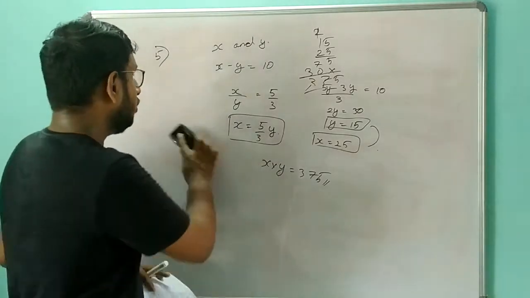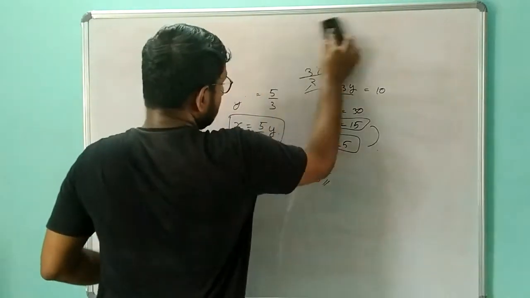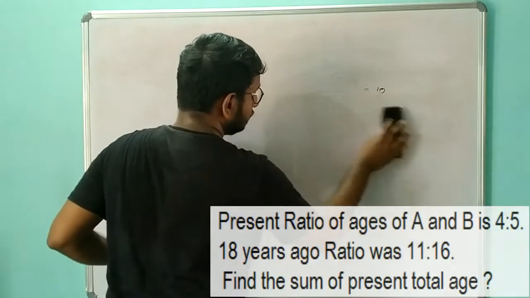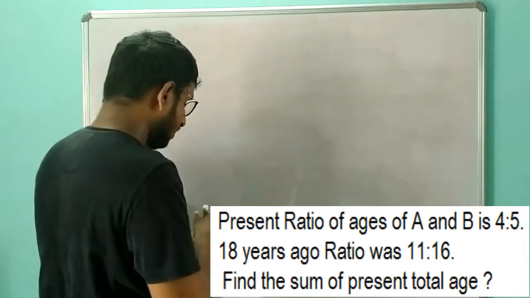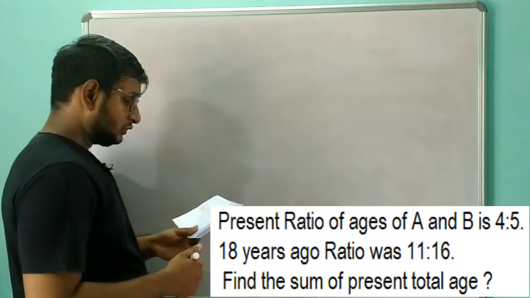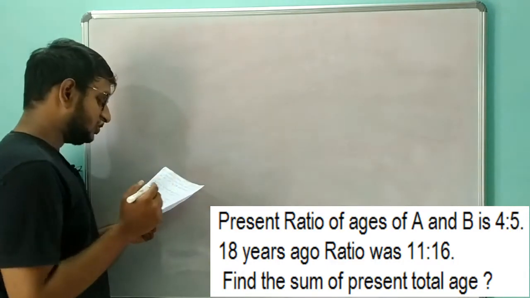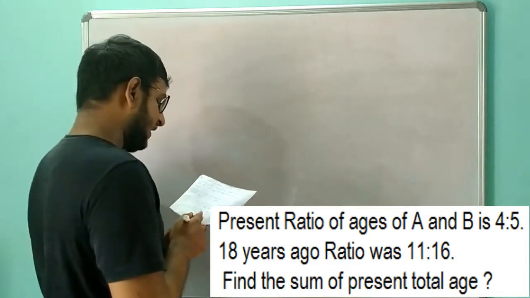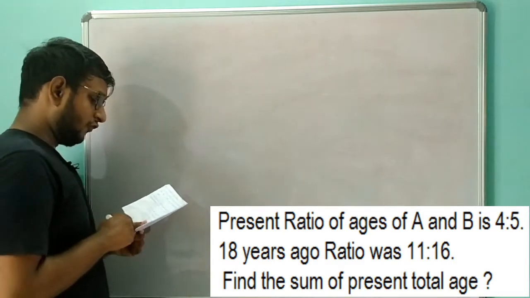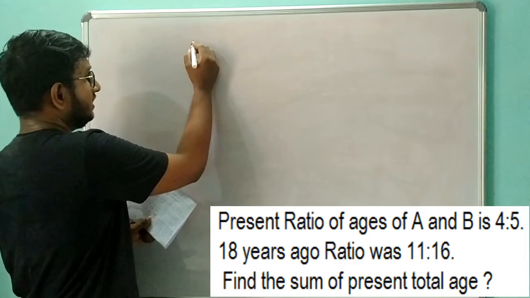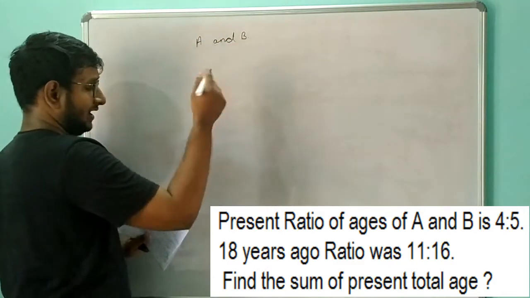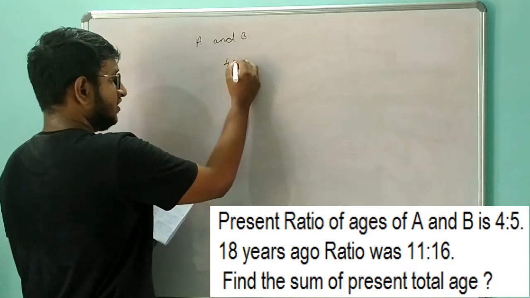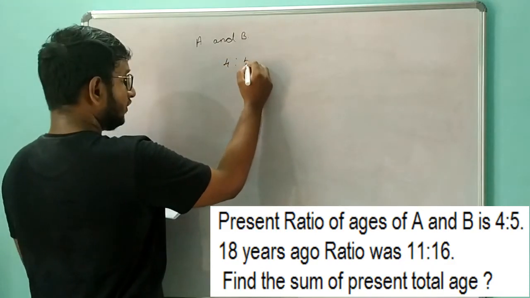Okay, come on, let's move on to the sixth problem. Till now we have seen 5 different easy types of problem with respect to ratio. Now we are going to the sixth problem. In the sixth problem, they have said the present ratio of ages of A and B is 4 is to 5. So they have given two persons, A and B, and the ratio of their present ages is 4 is to 5.